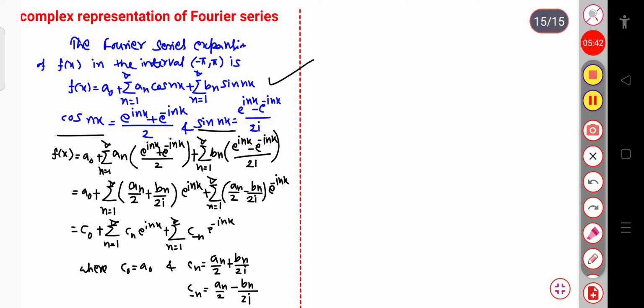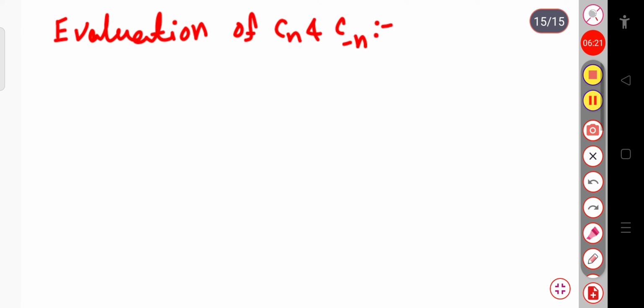After substituting the value, we have modified that Fourier series: c naught plus sum over n equal to 1 to infinity, cn exponential inx, plus sum over n equal to 1 to infinity, c minus n exponential minus inx. Now we have to check the coefficients cn and c minus n, where n is just being replaced by minus n. So let us prove that when we replace n by minus n, you will get c minus n. Let us calculate the evaluation of cn and c minus n. So let us calculate cn first.